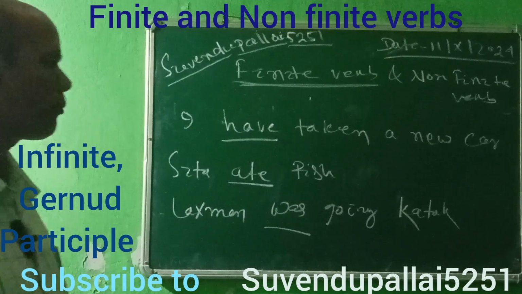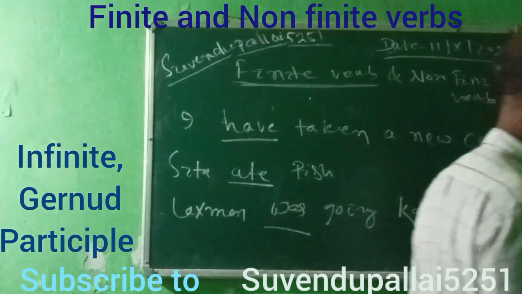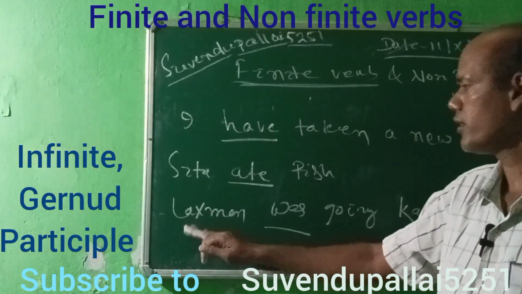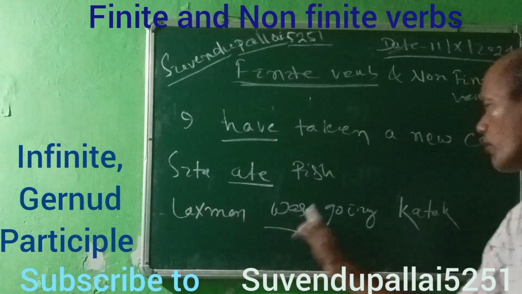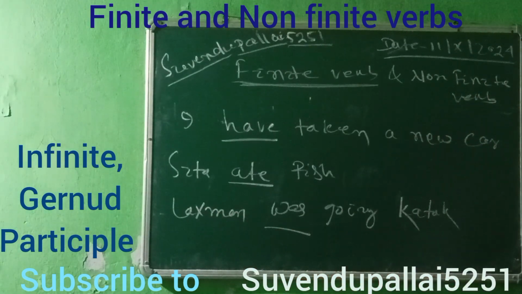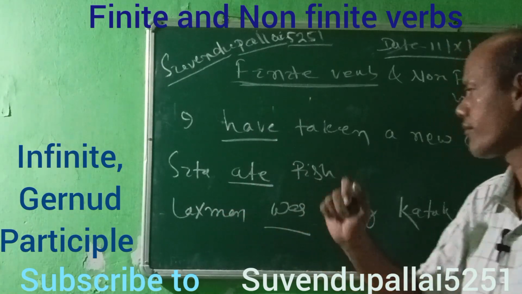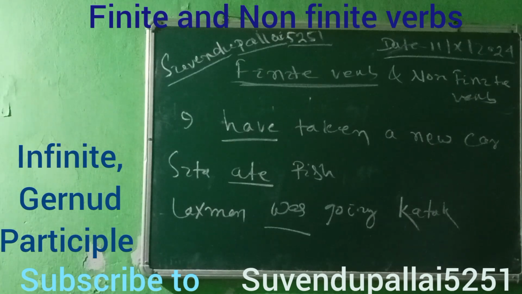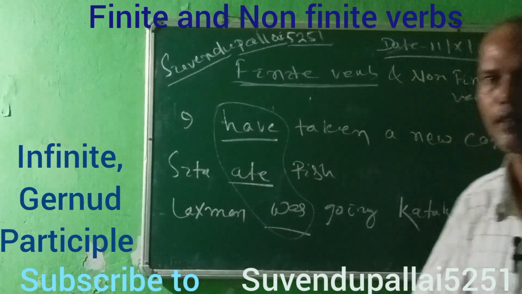are the finite verbs, because they are carrying tense and changing in case of number and tense also. As Lakshmana is singular, we are using was. If we were with they instead of Lakshmana, there would be were instead of was. So it is changing. In the present tense it would be eat, but in past tense it is ate. So these come under finite verbs.